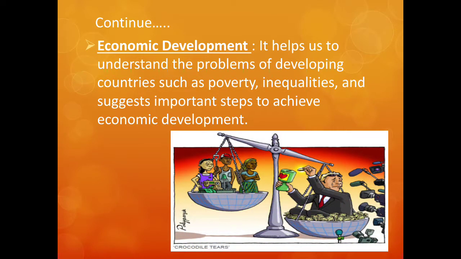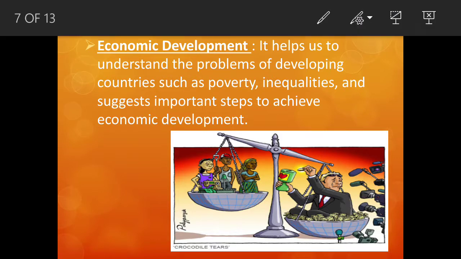Next point of importance of macroeconomics is economic development. It helps us to understand the problems of developing countries such as poverty and inequalities, and suggests important steps to achieve economic development. Now here you can see the words developing countries.